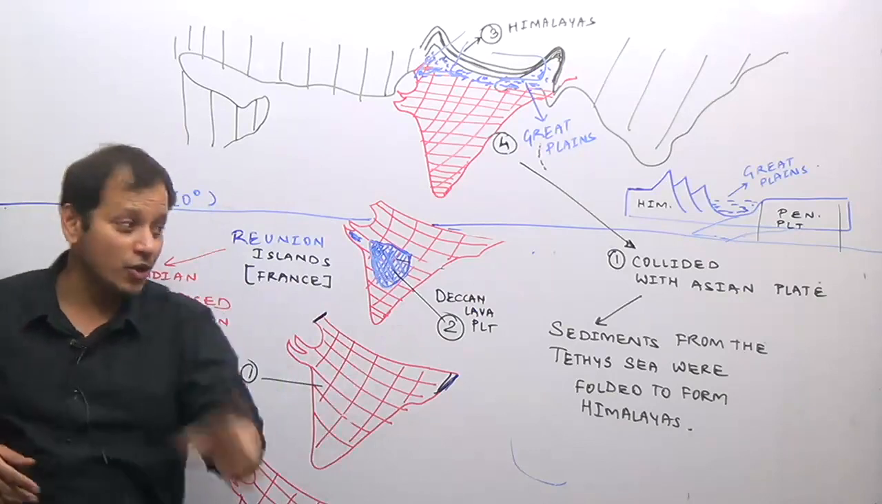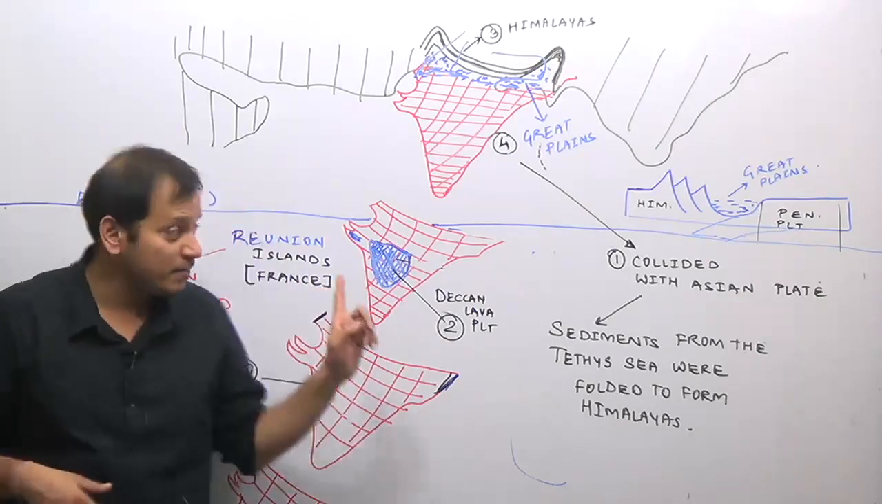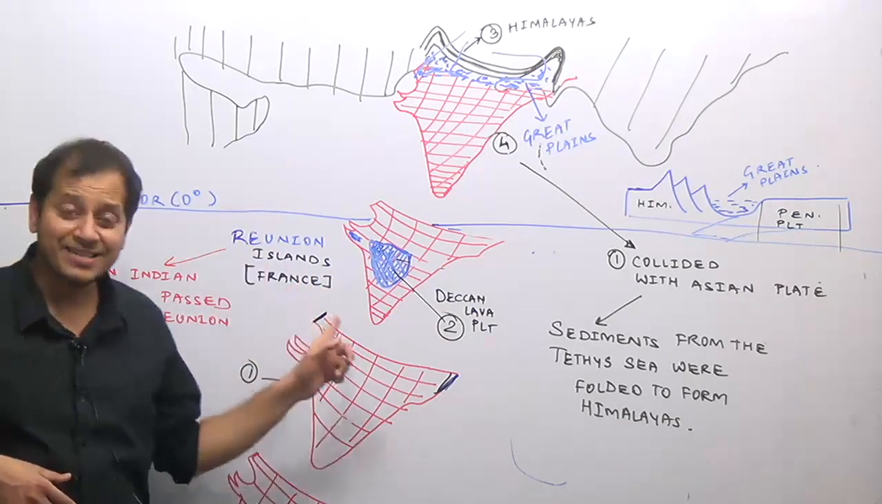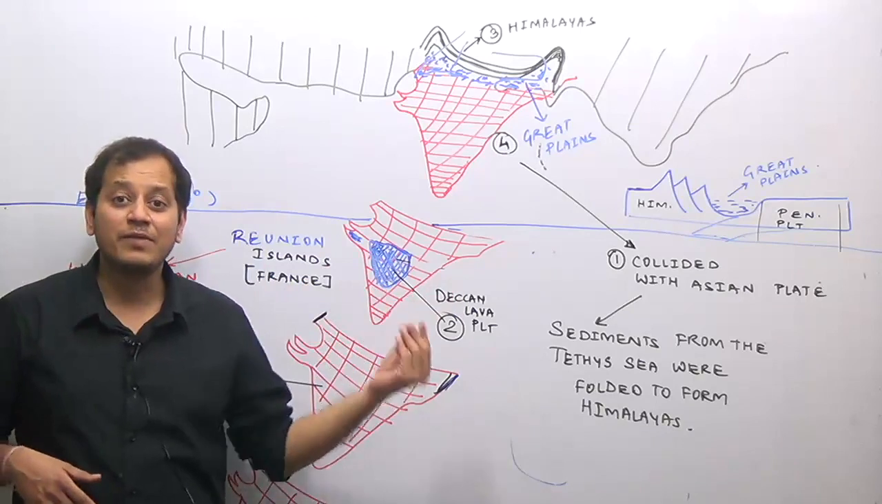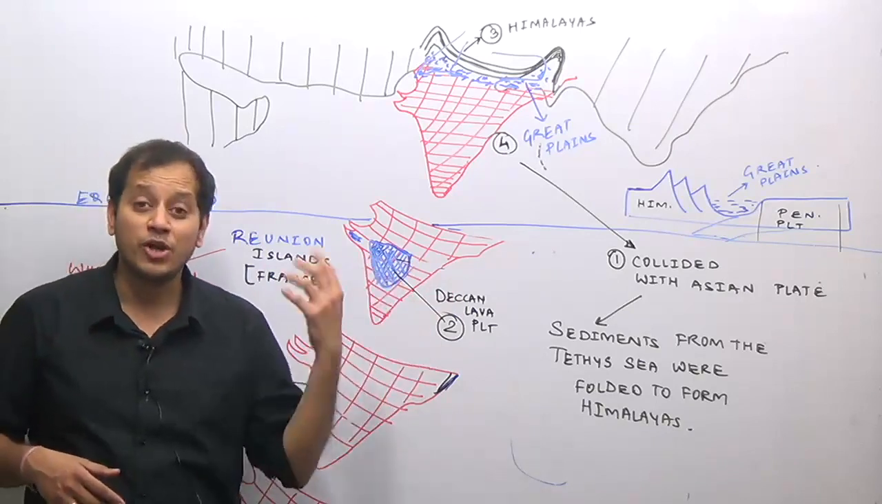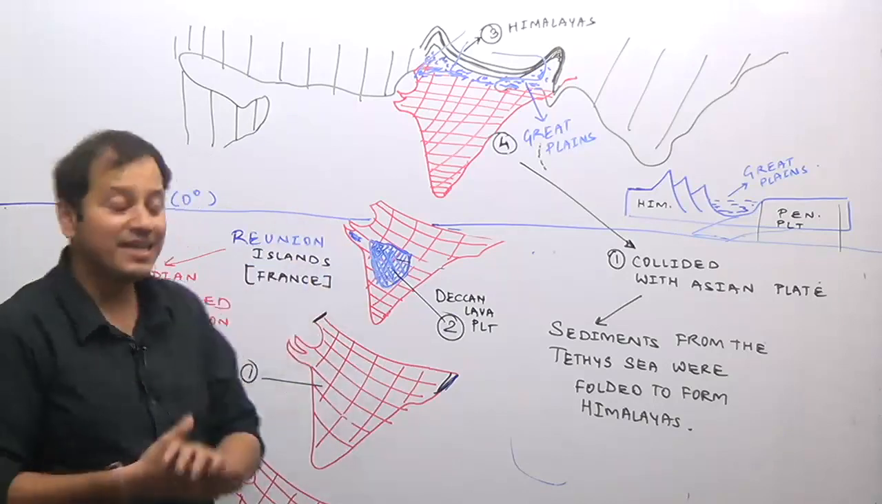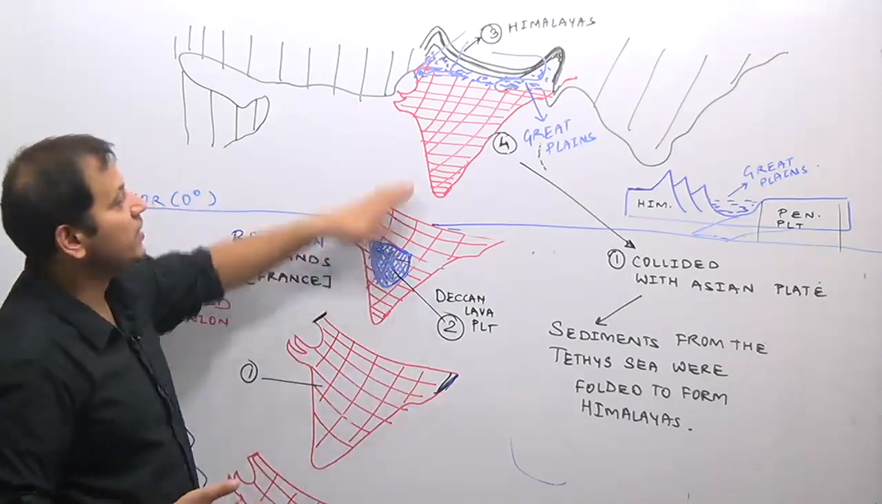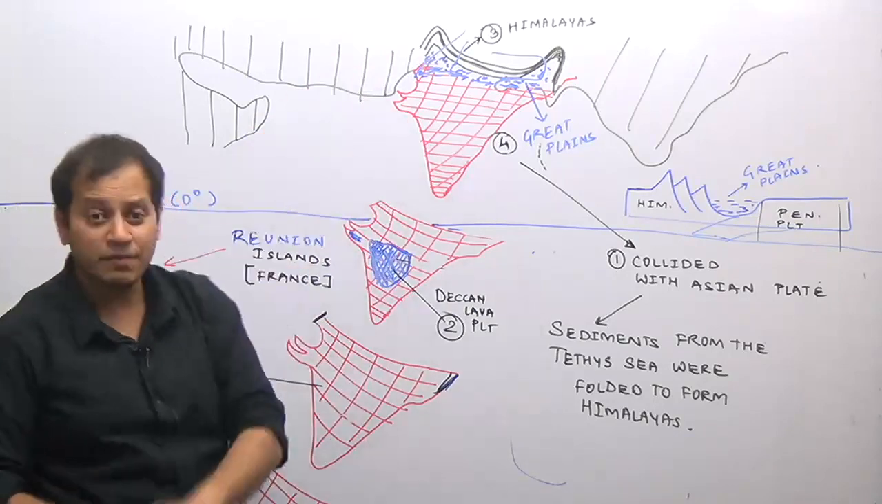It got the first shock when it passed over the Reunion Islands, which was then a hot spot, but now these are the islands near Madagascar, which belong to France. It was a hot spot, so the volcanic eruption occurred, resulting in the formation of the Deccan lava plateau region. Later on, it came and collided with the Asian plate, resulting in the formation of the Himalayas.